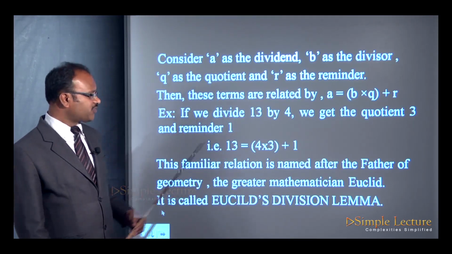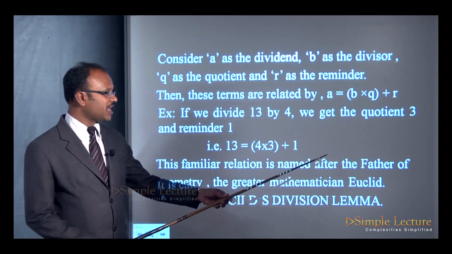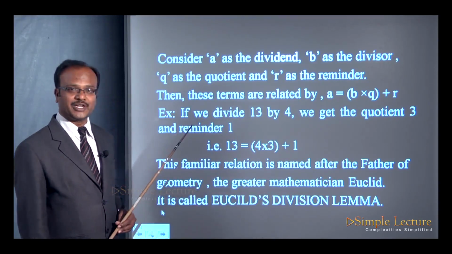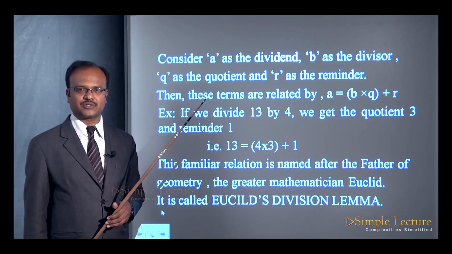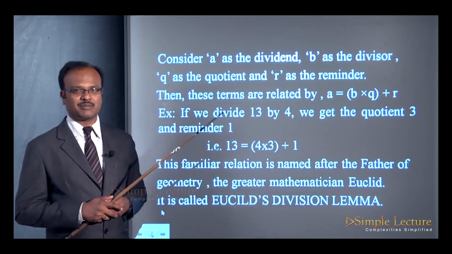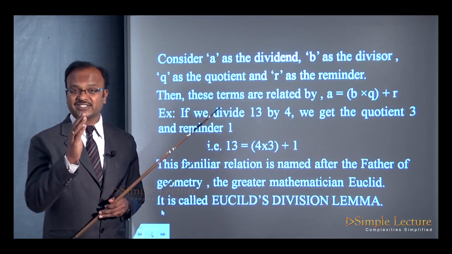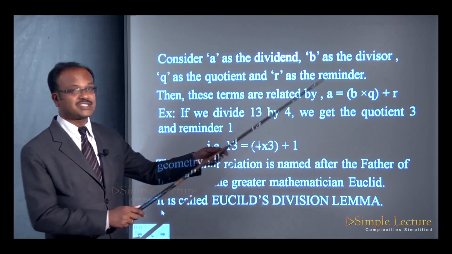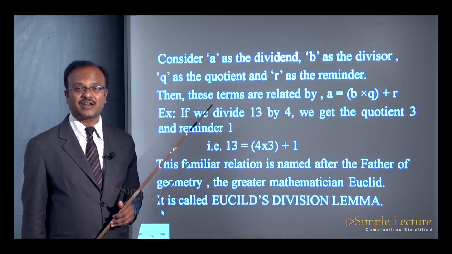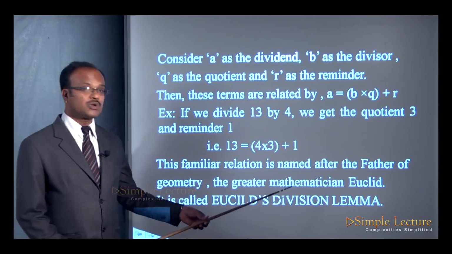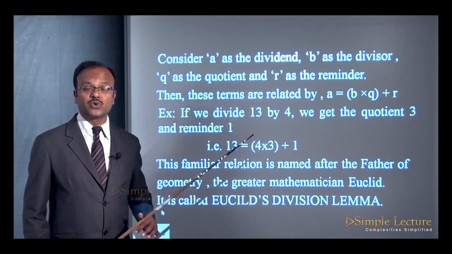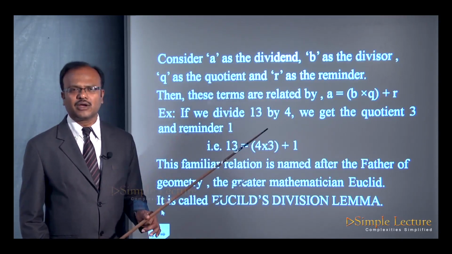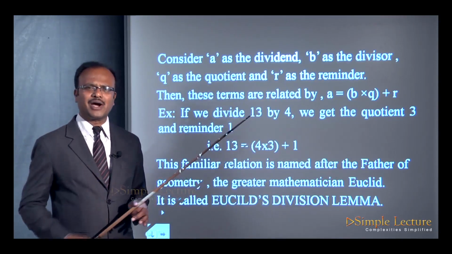This familiar relation is named after the father of geometry, the great mathematician Euclid. You have heard of this great mathematician Euclid. Hence, this result A is equal to BQ plus R is called Euclid's division lemma. Then what is a lemma?